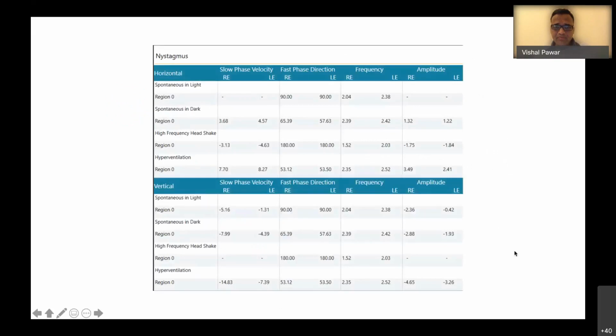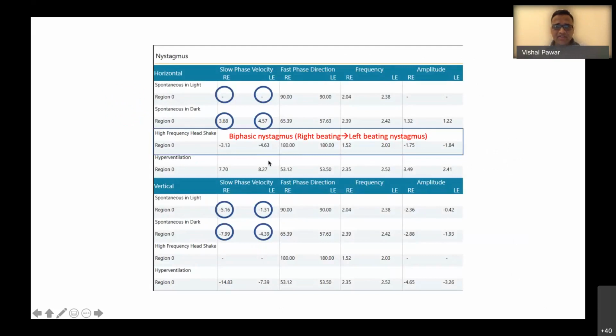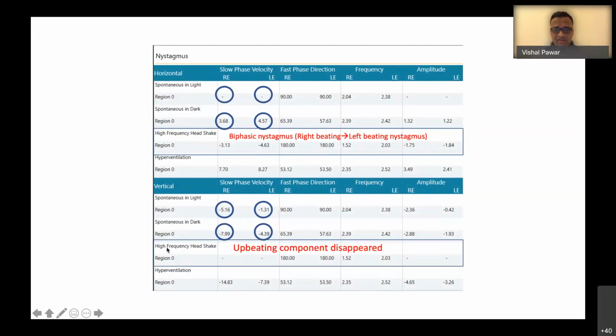Now coming to the very important findings, that is, what is happening in case of the high frequency head shake. In case of high frequency head shaking, this patient had a biphasic variety of nystagmus. So the patient had initial right beats followed by left beating nystagmus. And during high frequency head shaking, the upbeating component disappeared, which was there, but it disappeared. So we will discuss that.